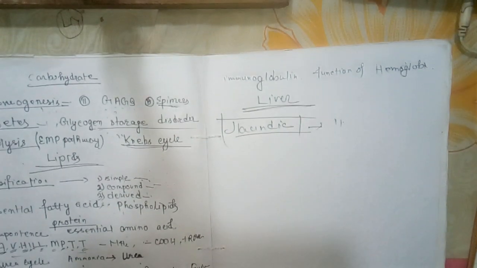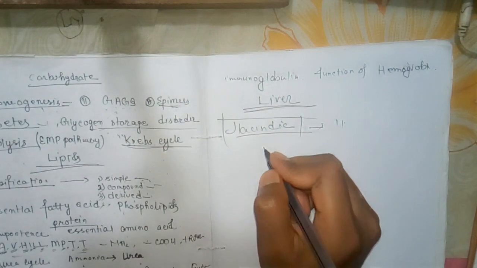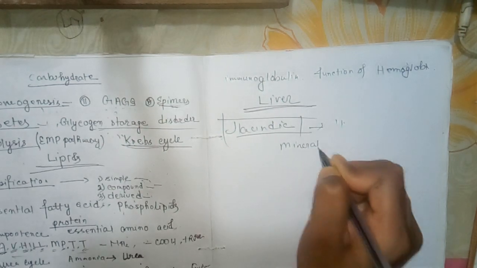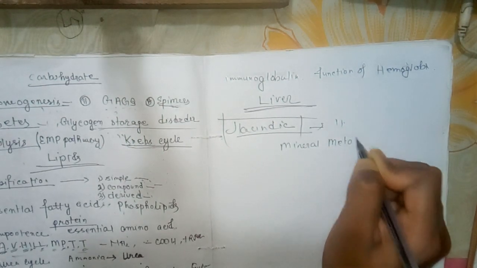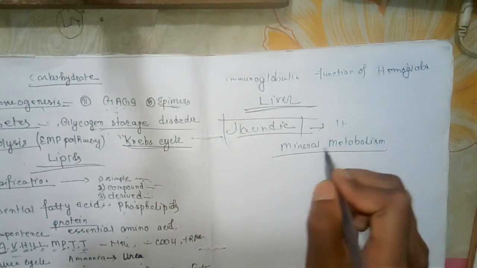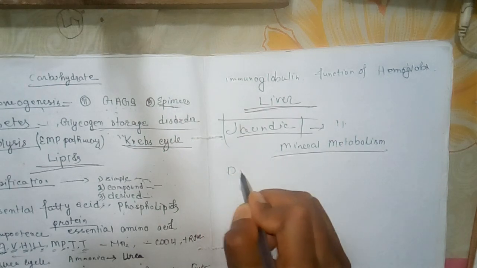Now from the next chapter, that is mineral metabolism. Dental fluorosis is important.